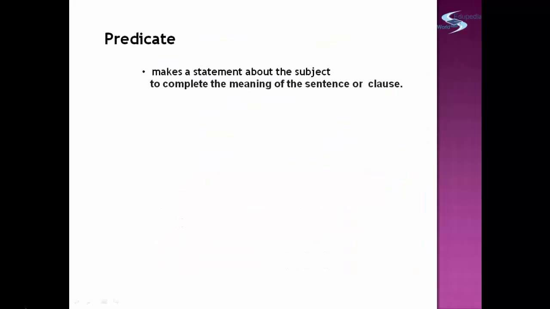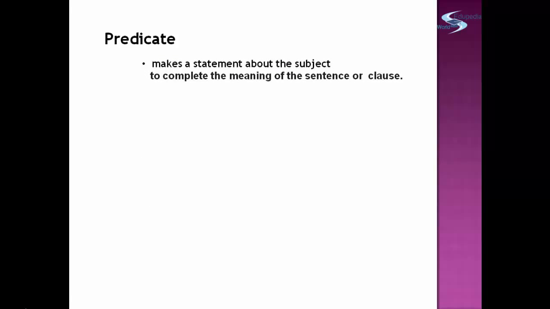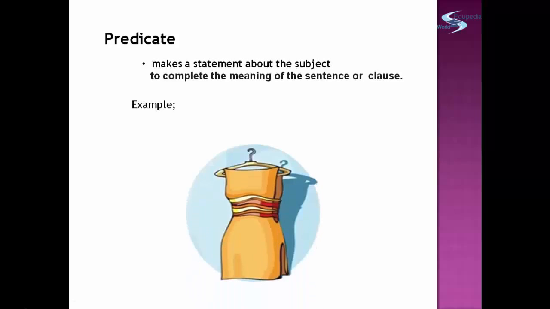Now let us define predicate. A predicate is usually defined as a word group that comes after the subject to complete the meaning of the sentence or a clause. The predicate is a comment about the subject. It makes a statement about the subject. Example, this dress cost too much. Cost too much commented about this dress. So, the phrase costs too much completes the meaning of the sentence.